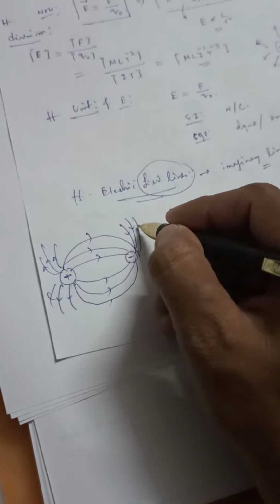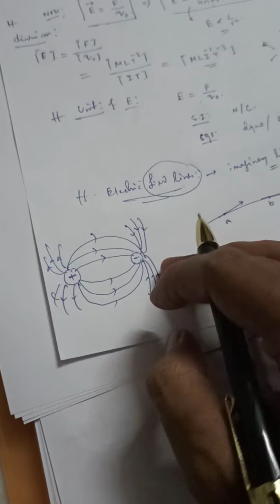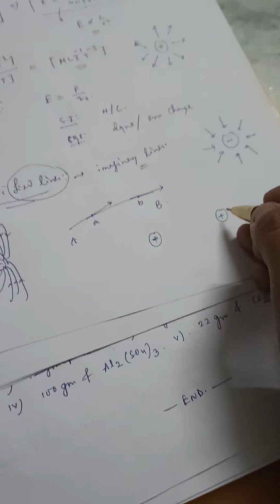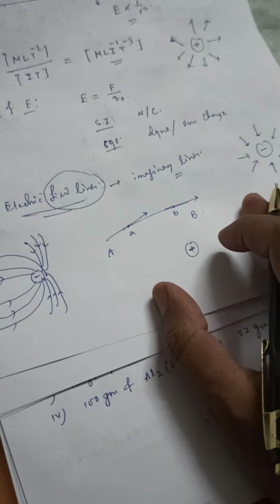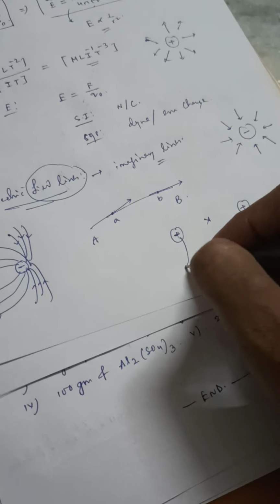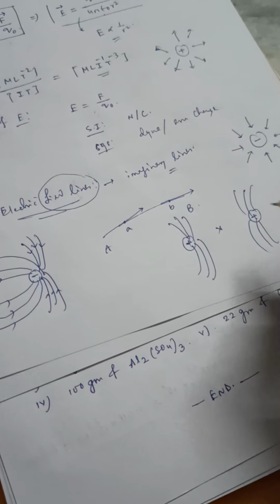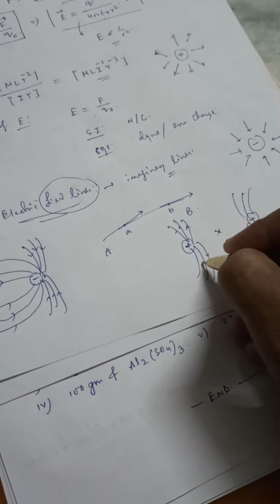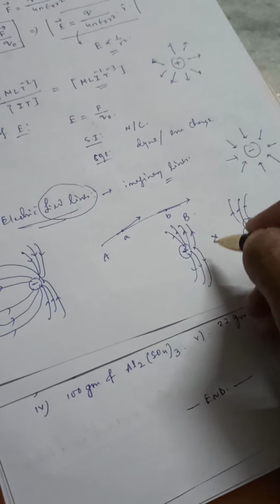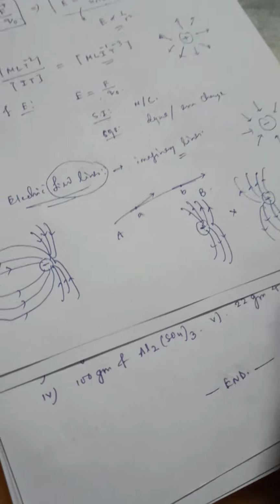That means the electric field lines originate from the positive charge and end at the negative charge. If you place a positive charge and another positive charge facing each other, then definitely there will be a repulsive force acting between them, so there will be no electric field lines present between the charges and all the field lines will be repulsive in sense. Like this you can draw the diagram to show the situation. No field lines will be completing.